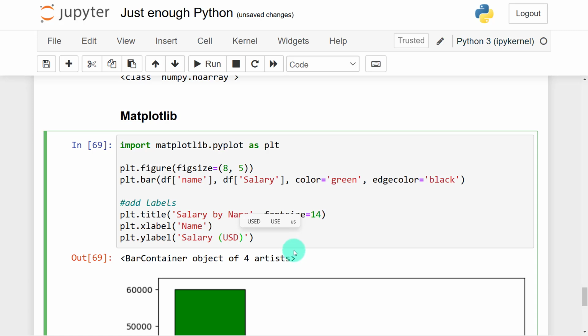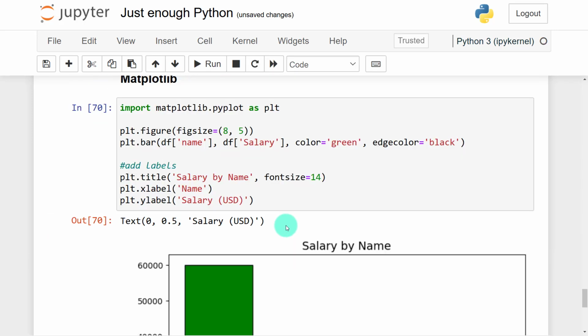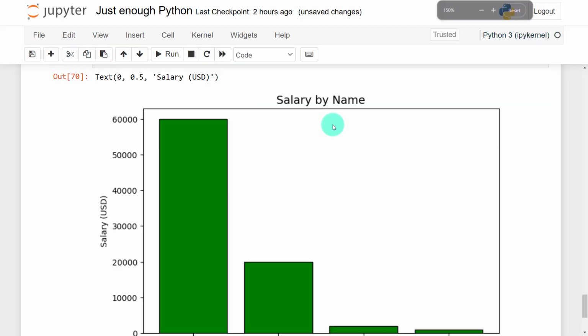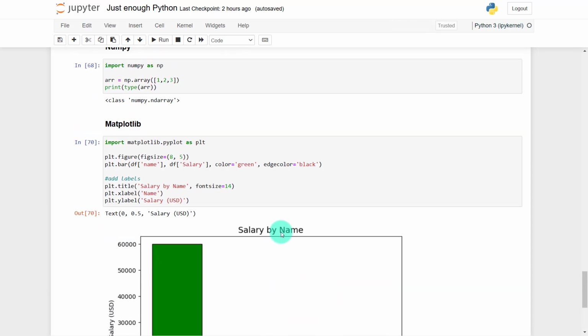Okay, so when I run this again, you're going to see a difference. You can see now I have a title. Okay, let me make it smaller. So now I have a title, salary by name. I also have the ylabel, salary in USD, and down here the name. So this is the basic Python that you need to get started. So for now, you can start embarking on projects.